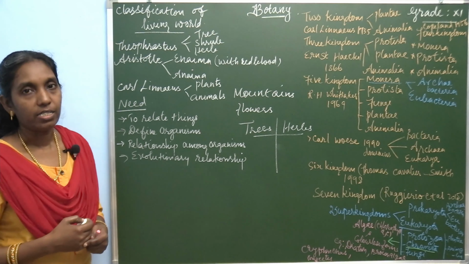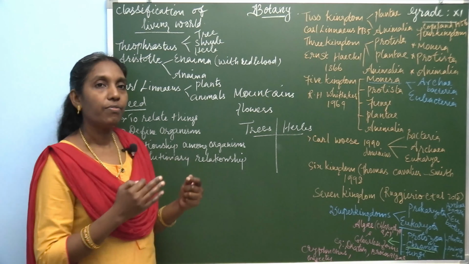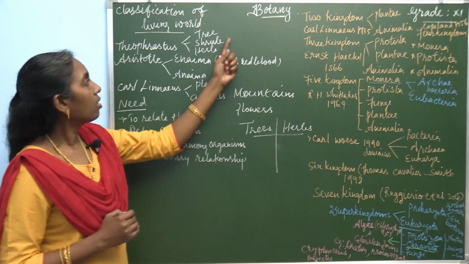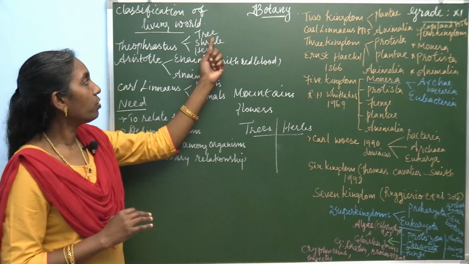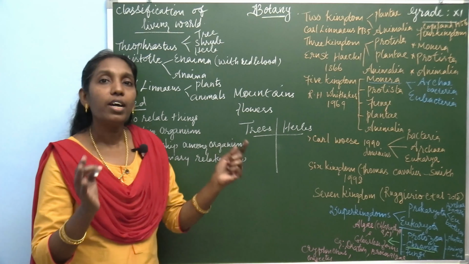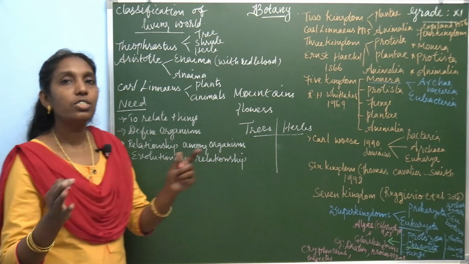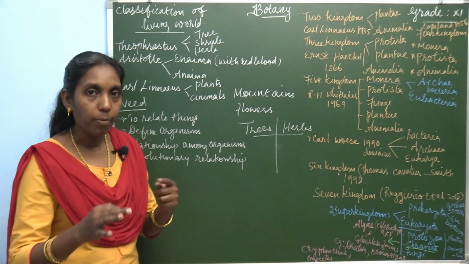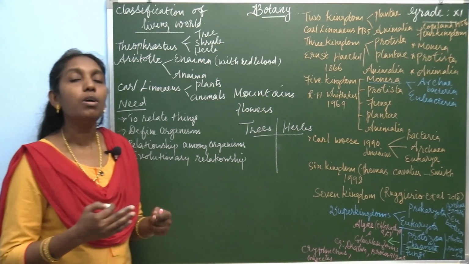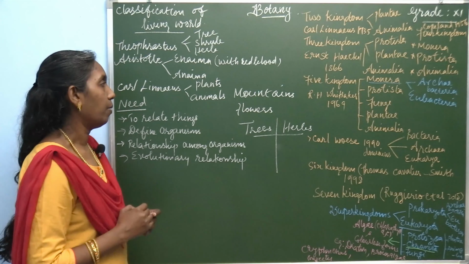What's the need of classification? Is it necessary? The classification helps to relate the things. If you are classifying, for example, all the plants are classified into trees, shrubs and herbs. So it relates the things and it defines the organisms. We can easily define the organisms and the relationships. We can maintain the relationship among the organisms very easily based on these classifications. Then it leads to evolutionary relationship. So these are the needs for classification.